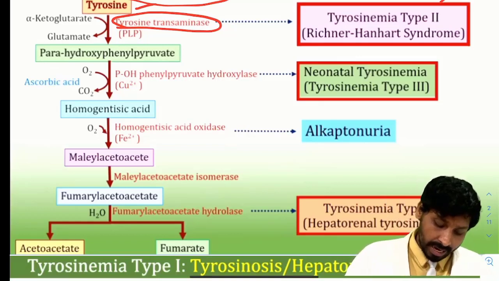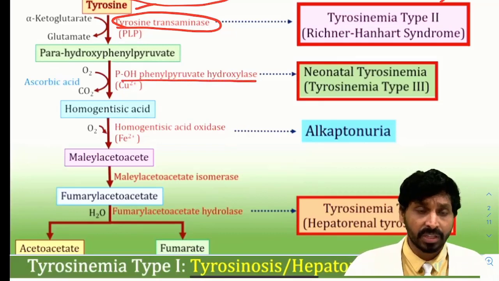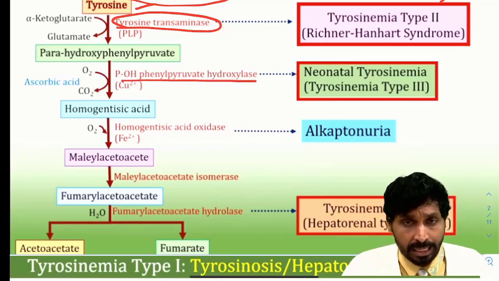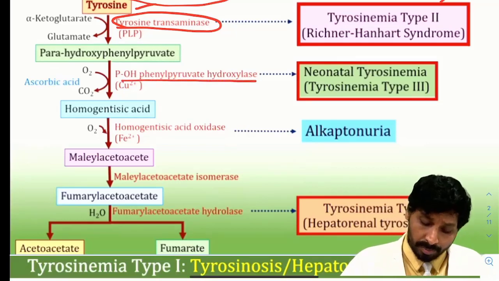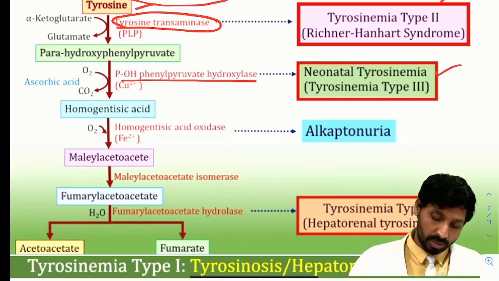Next is para-hydroxyphenyl pyruvate hydroxylase. If this copper dependent enzyme is deficient, you will get neonatal tyrosinemia, that is type 3 tyrosinemia.